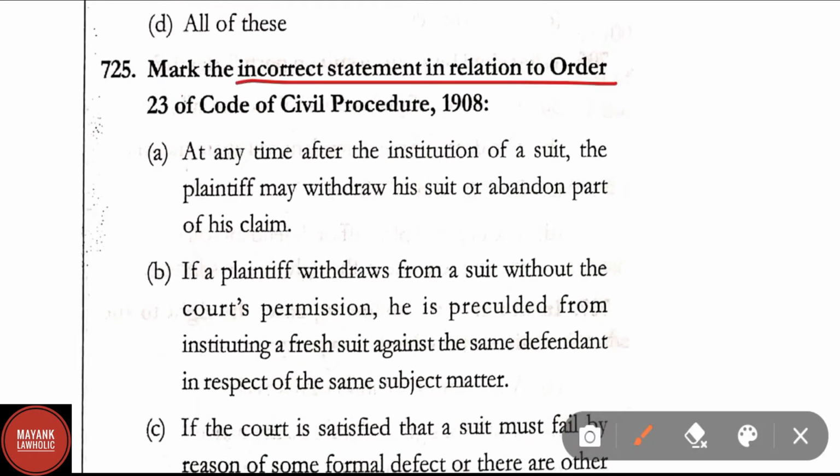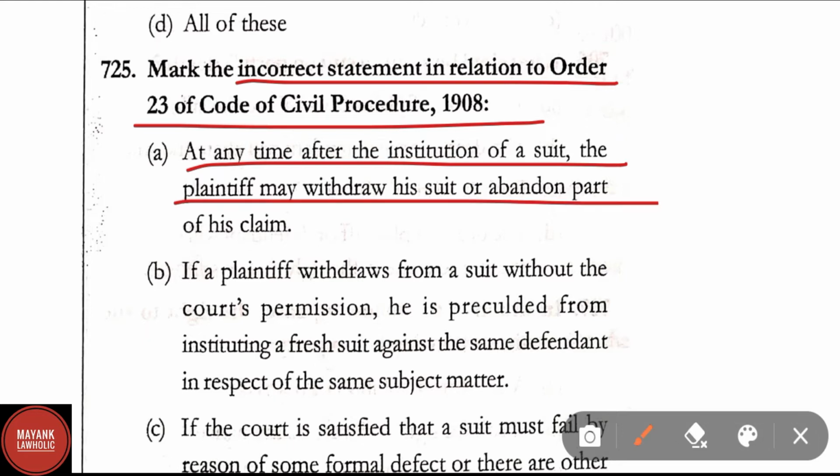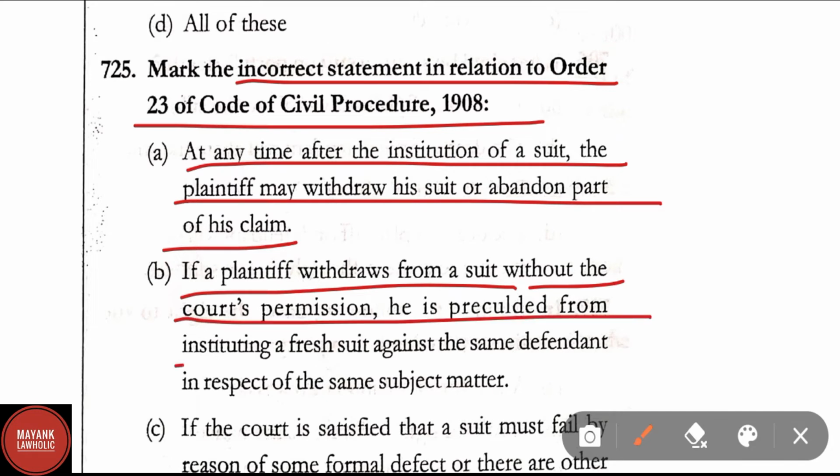Question number 725. Mark the incorrect statement in relation to Order 23 of CPC. Option A. At any time after the institution of a suit, the plaintiff may withdraw his suit or abandon part of his claim. B. If a plaintiff withdraws from the suit without the court's permission, he is precluded from instituting a fresh suit against the same defendant in respect of the same subject matter.